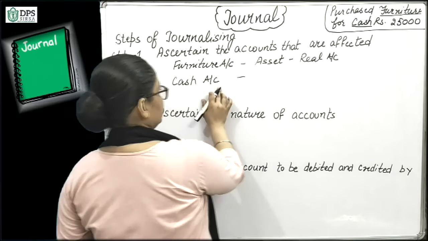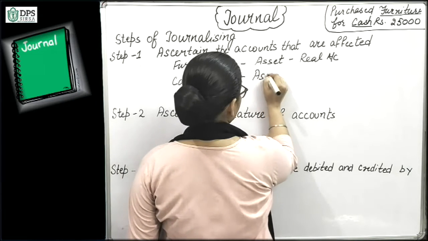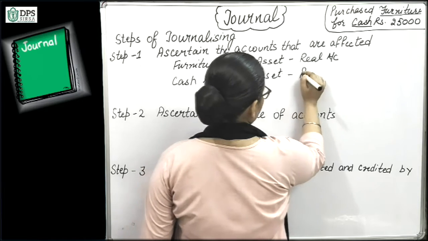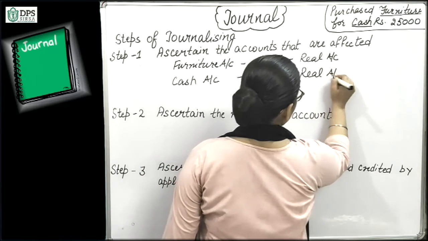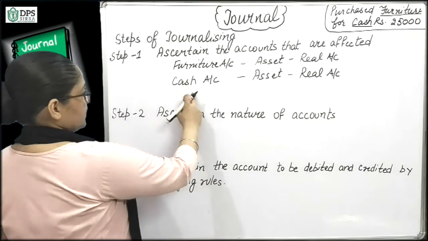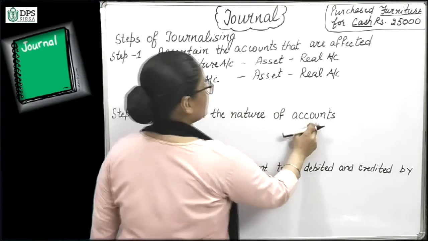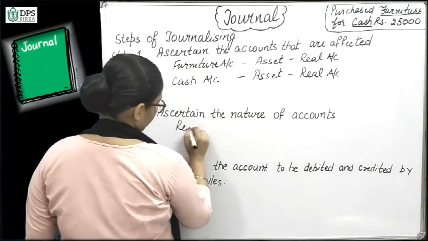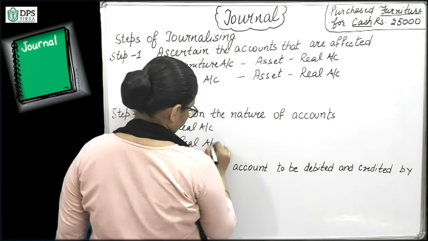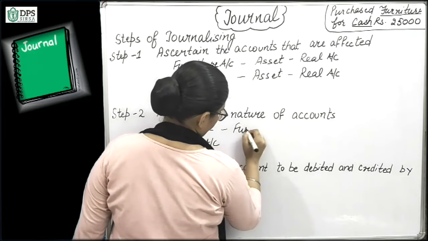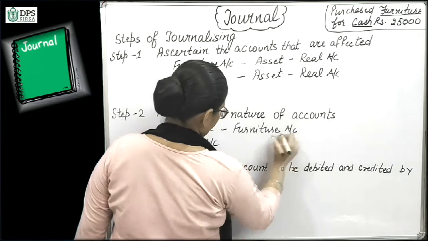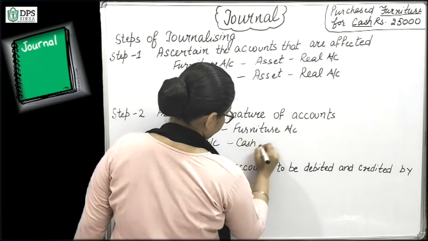And cash is also an asset, so it will be real account. So now the nature of the accounts are real account and real account: furniture account, then cash.